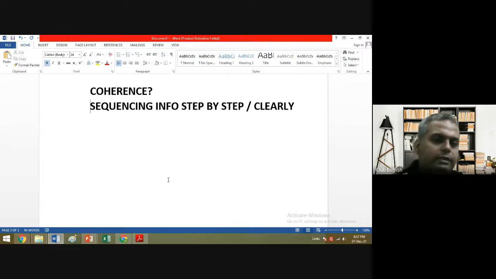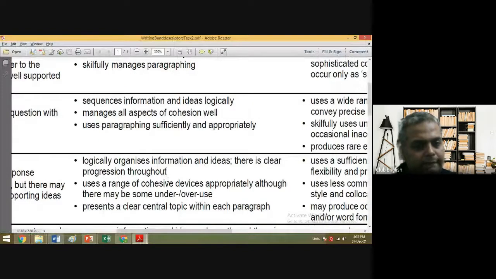Not just saying, "Okay, I woke up from the dream, and oh, this happened." Something from the past you will not describe just like that. You'll be doing sequencing, one piece of information after another, right? So one by one, you need to mention the things. First things first, last things last. Now the next thing is, you can see here, manages all aspects of cohesion well.